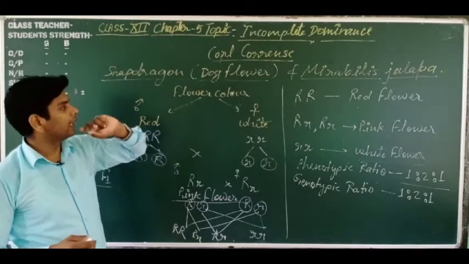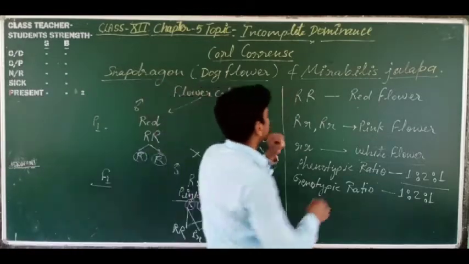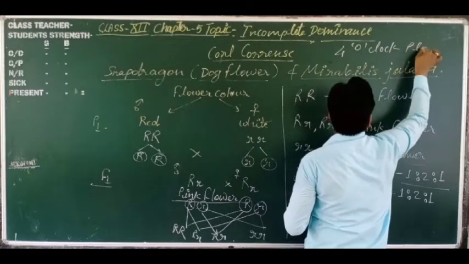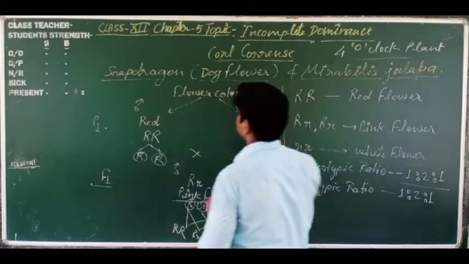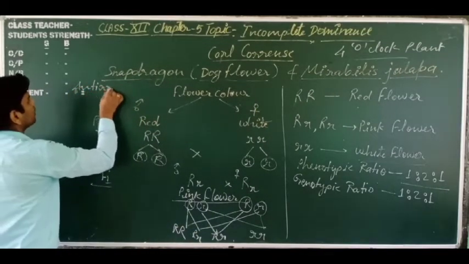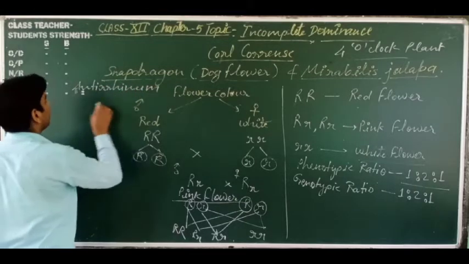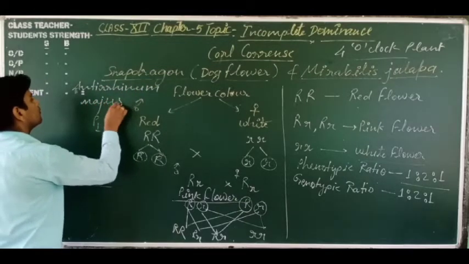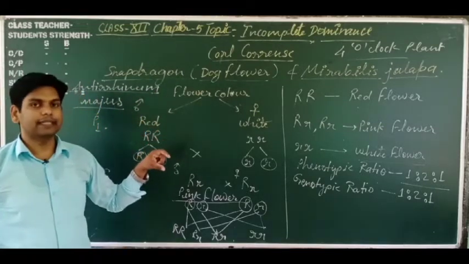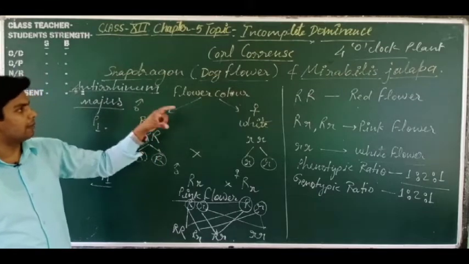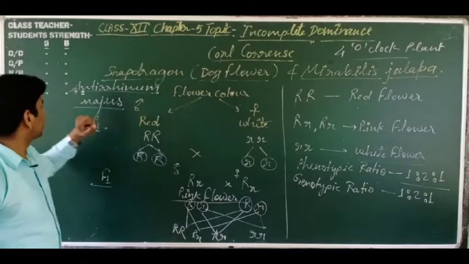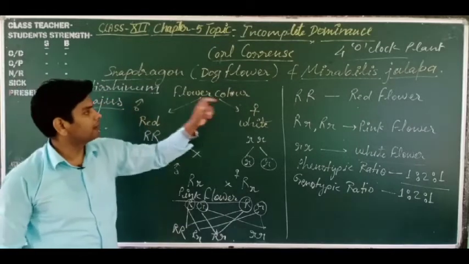Got it? And also this plant Mirabilis jalapa is known as the 4 o'clock plant. And the scientific name of snapdragon is Antirrhinum majus. So any type of question can be asked, that which type of genetic inheritance is shown in the 4 o'clock plant, in Antirrhinum majus, in dog flower, in Mirabilis jalapa.